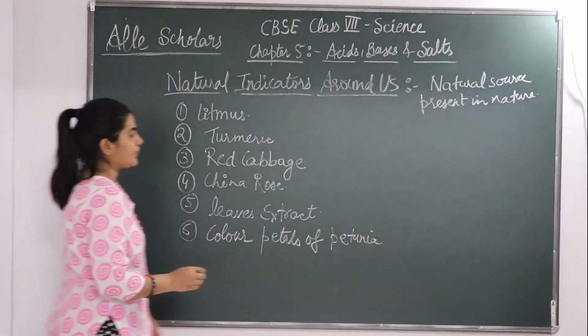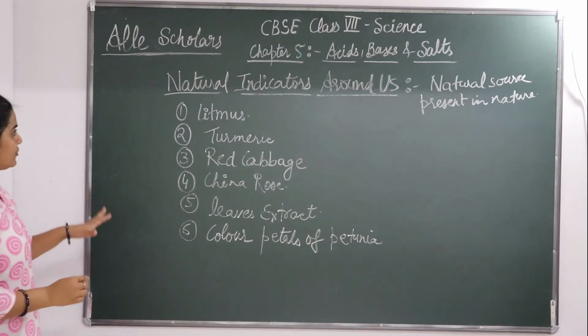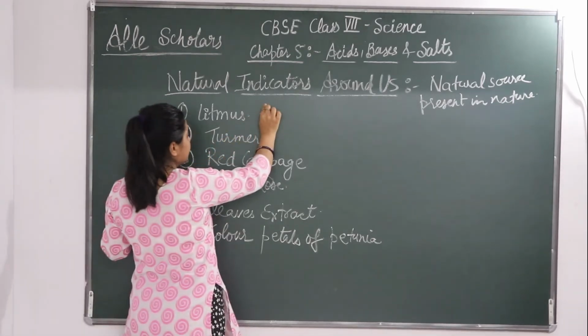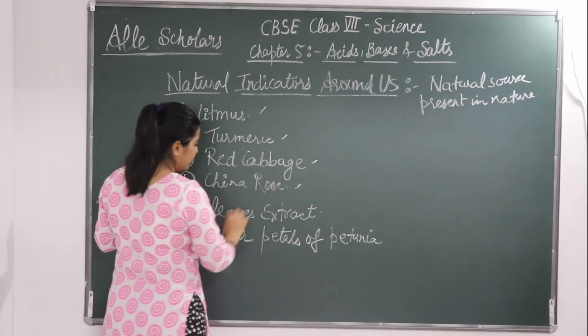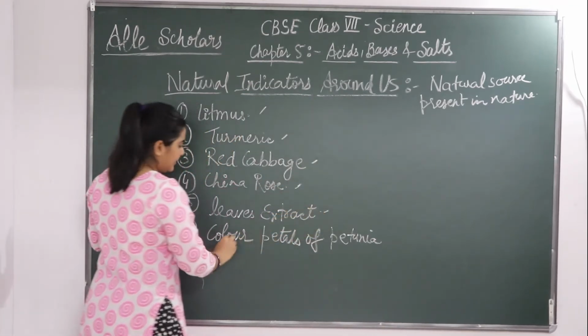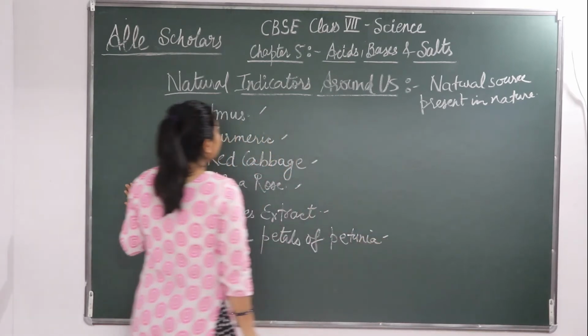Okay, so natural indicators are litmus, turmeric, red cabbage, China rose, leaves extract, colored petals of petunia.